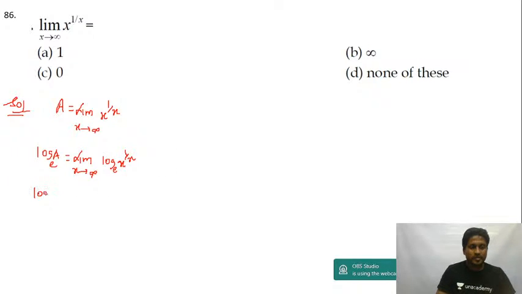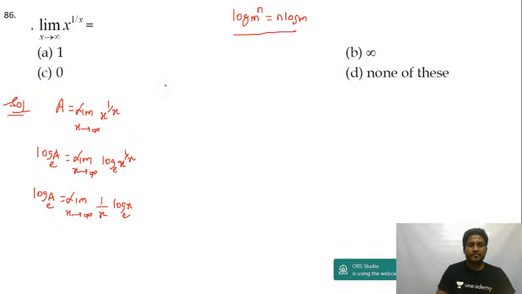Now log a to the base e is equal to limit x tending to infinity of, log m power n is equal to n log m. So this will be equal to 1 upon x into log x to the base e.